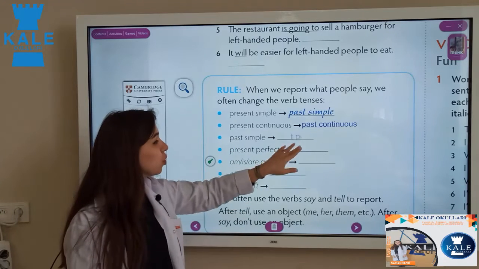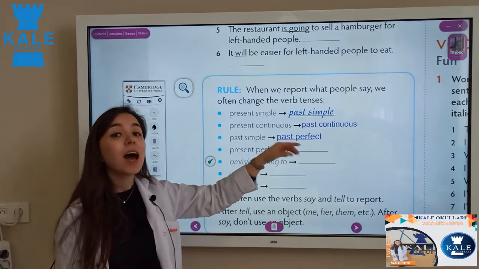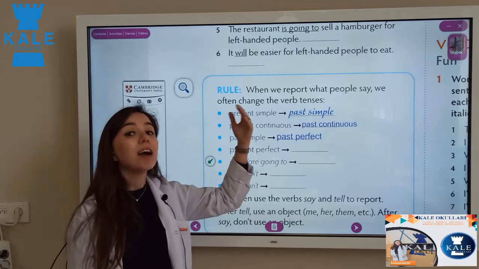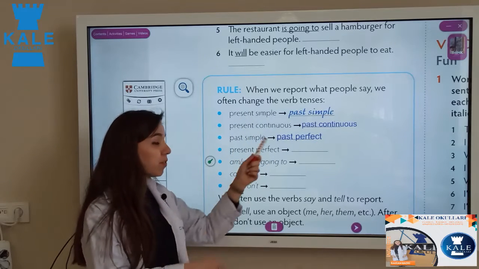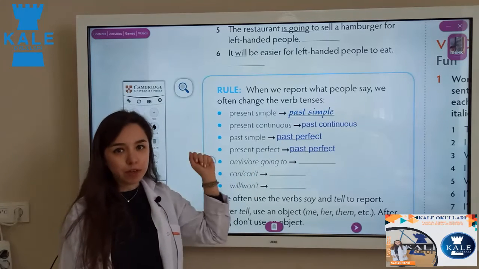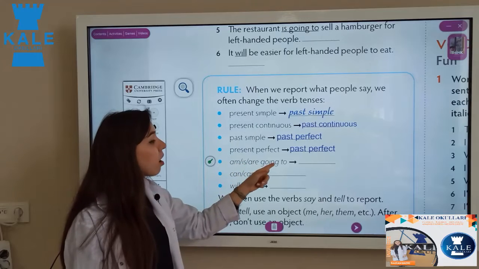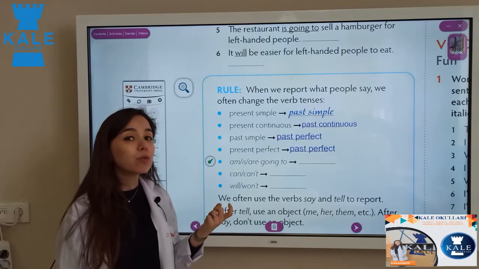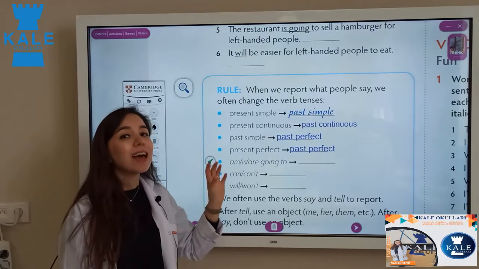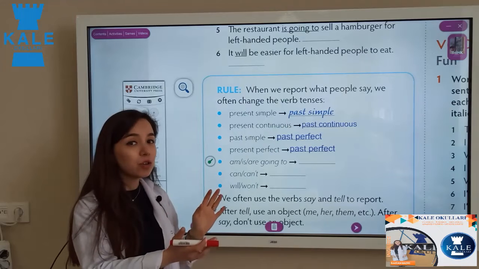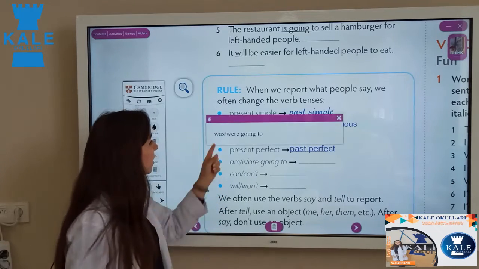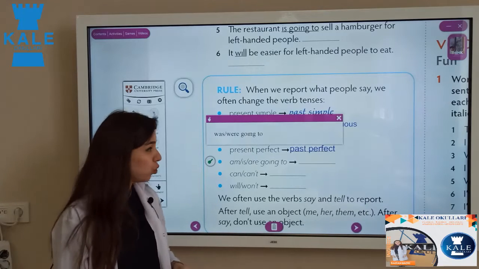Past simple changes to past perfect. "I went to school yesterday." She said that she had gone to school yesterday. Past perfect is had plus past participle form. Present perfect again changes to past perfect. If you remember, am, is, are going to is what? It's a kind of present continuous. I told you when we have a continuous tense, we need to change it also one tense before, but again continuous, like this: was or were going to.